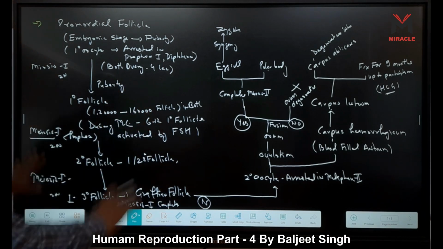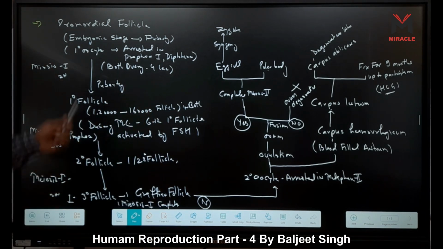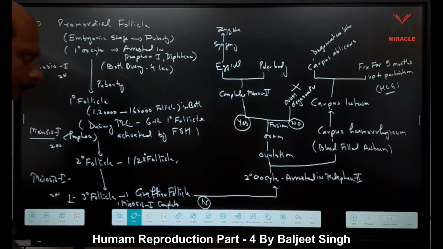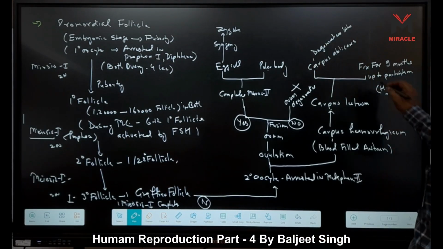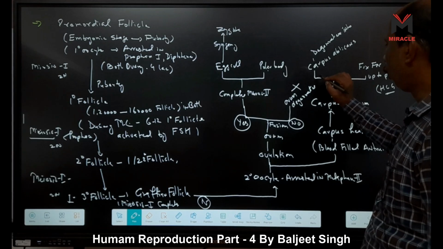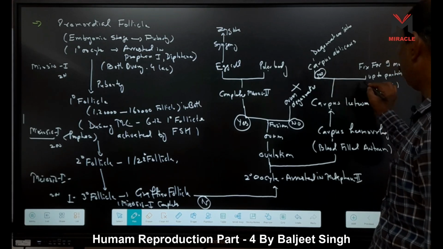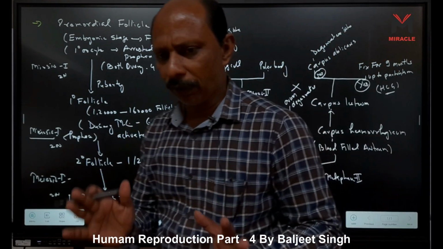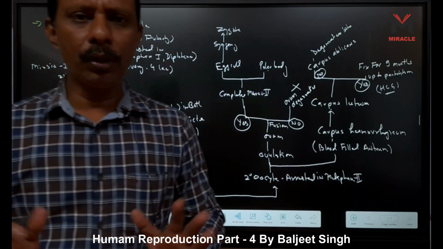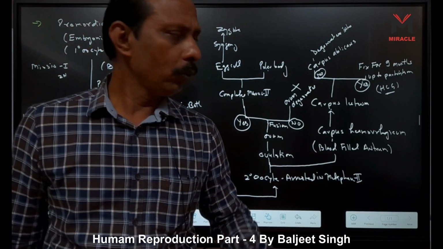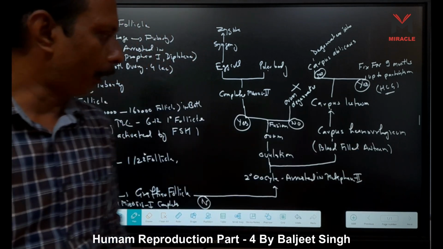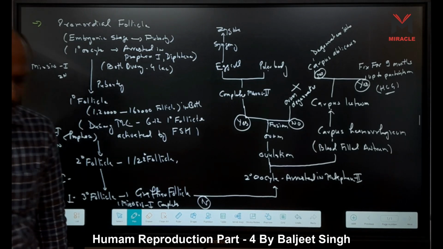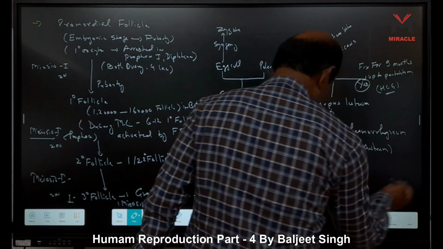So do you understand here what happens in a female body from embryonic stage up to menstrual cycle? Here you can understand, right? This side I already told you, degenerate corpus means no fertilization, and if fertilization occurs, then this placenta is fixed for the 9th month, means for the total gestation period, up to delivery or parturition. Okay, now here menstrual cycle, what do we read in menstrual cycle?